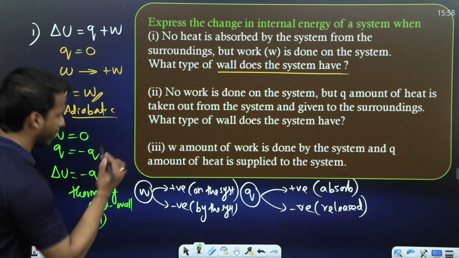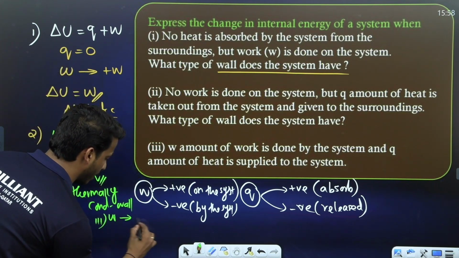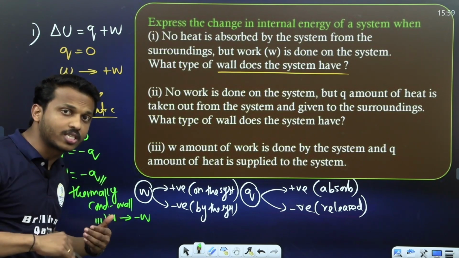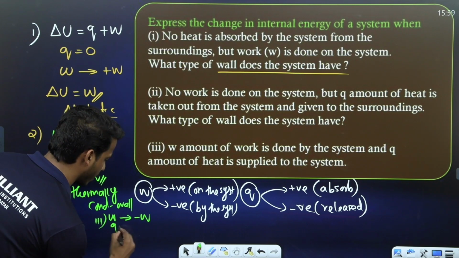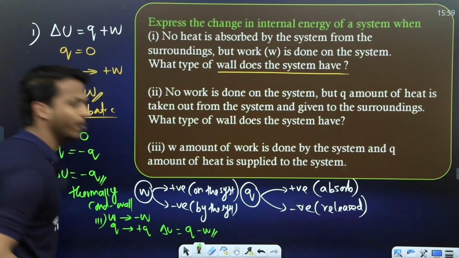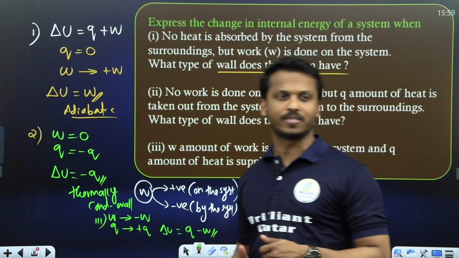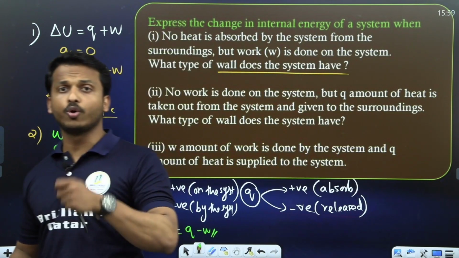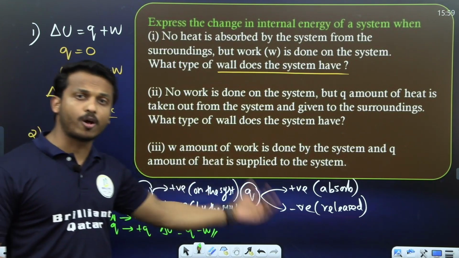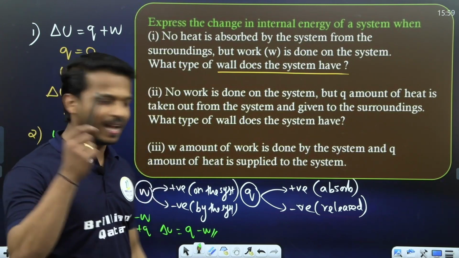What about the third question? W amount of work is done by the system, so work done will be minus W, and Q amount of heat is supplied to the system, meaning the system absorbed. So Q is equal to plus Q, and overall delta U equal to Q minus W. So the first law of thermodynamics, the mathematical expression we are using for the answer in this question, is delta U equal to Q plus W. So remember the sign convention of Q and W, when it is positive, when it is negative, and what type of wall the system uses. Hope it's clear. Let's go for the next question.